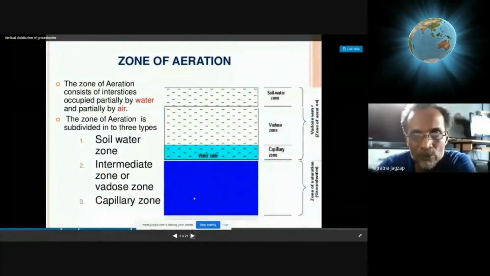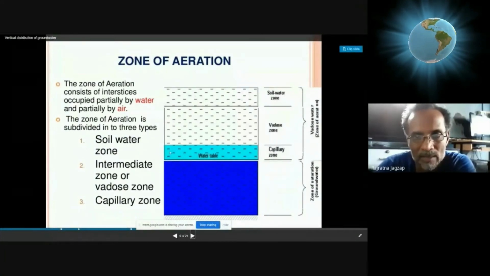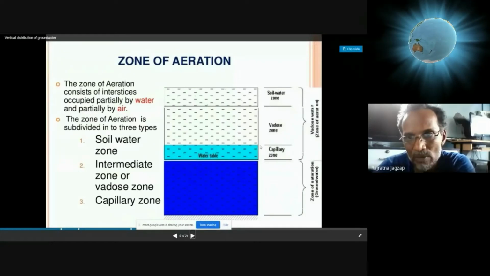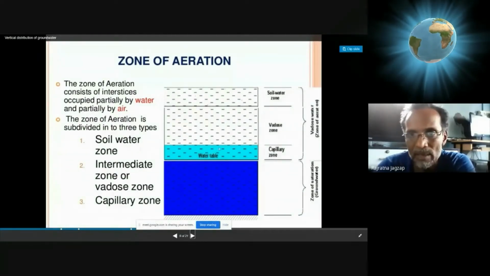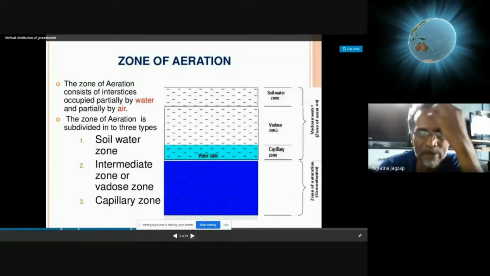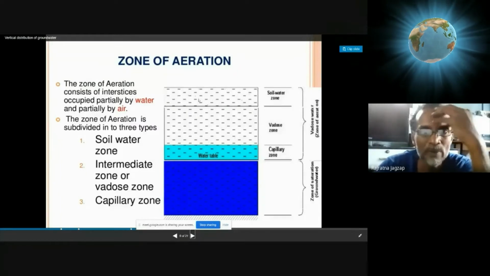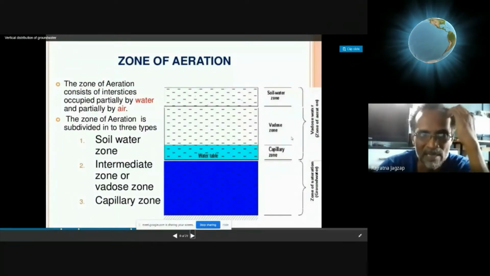The blue shows the zone of saturation. This line is the water table. This light blue, sky blue color is the capillary zone, where water is in the form of capillary water. Then above it is the dry zone, technically we call it the vadose zone. Then the uppermost zone is called the soil water zone. Sometimes you can see it named as A, B, C also.